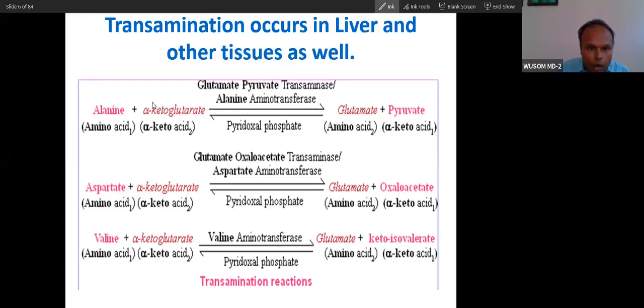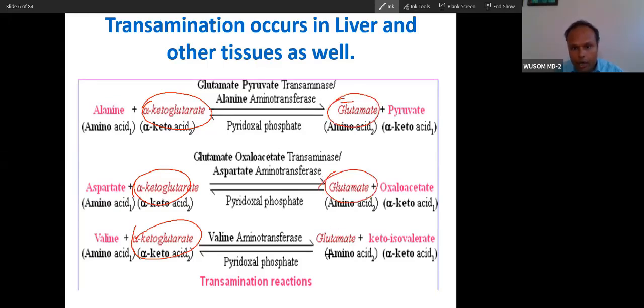Here you can see alpha-ketoglutarate as one of the reactants. If you see the reaction this way, this is a product, but if you see it the other way, this becomes the product and this is the reactant. So one of the reactant and product will always be alpha-ketoglutarate and glutamate. Remember these three points: one is reversible, second is this, and third is pyridoxal phosphate.